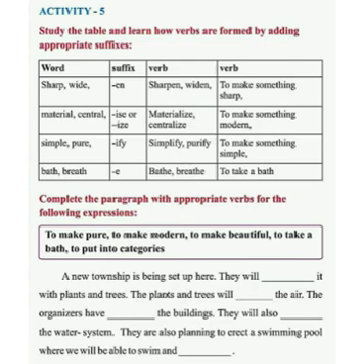Now we have to convert these meanings into verbs. Let us see the paragraph. A new township is being set up here. They will dash it with plants and trees. The suitable meaning of the verb in this blank is to make beautiful. So we have to convert it into a verb, and that will become beautify.